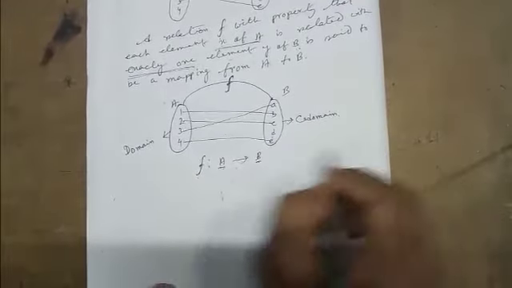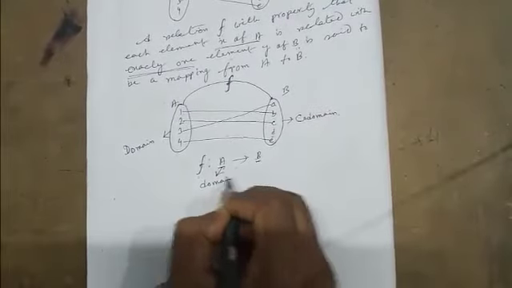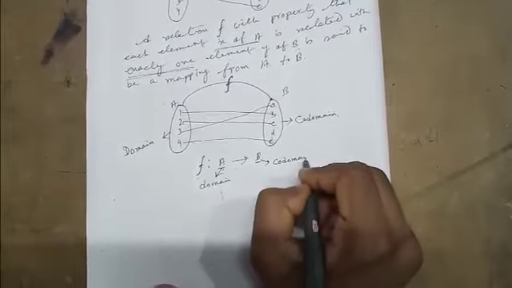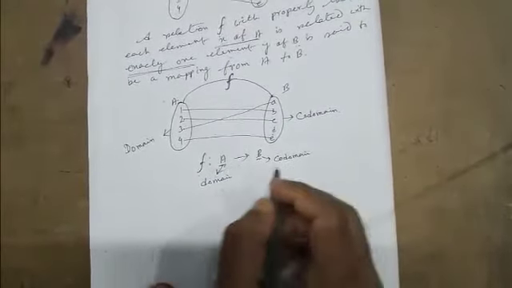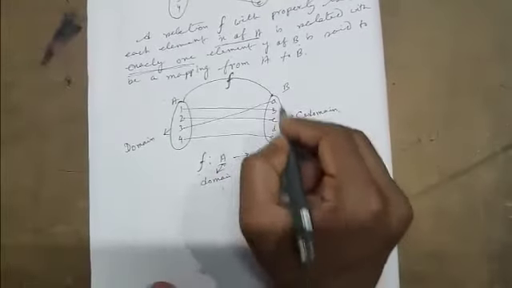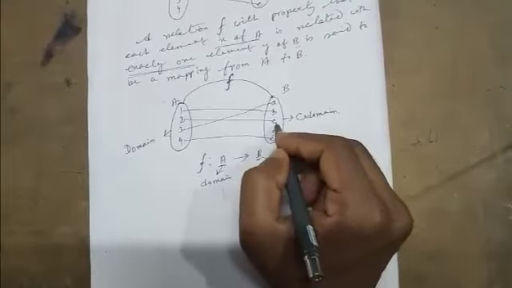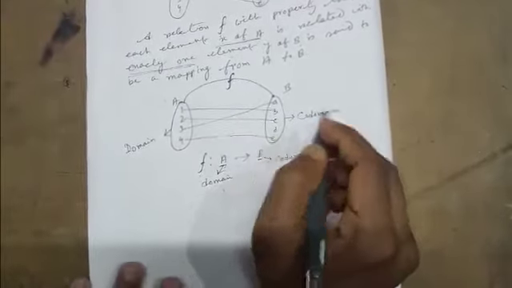That means A is the domain and B is the codomain. And the elements of B which are related with elements of A are called the f image.